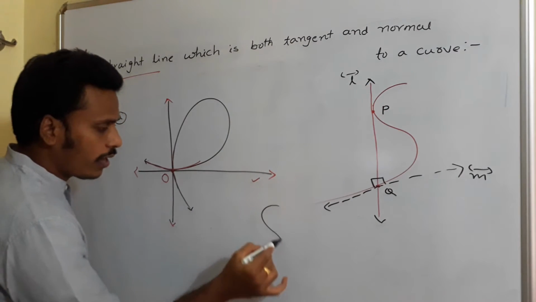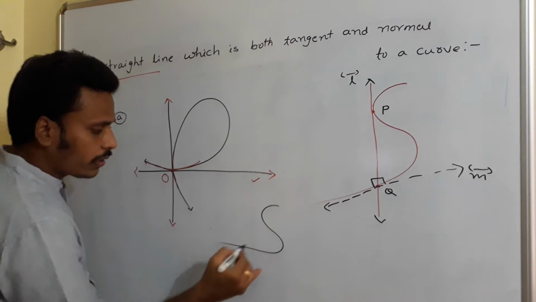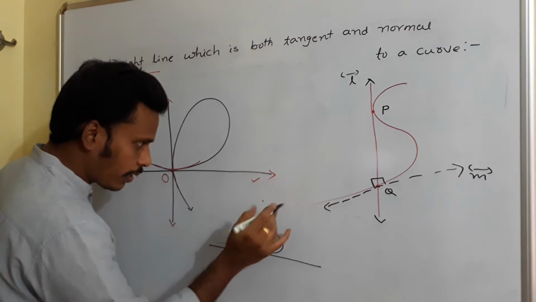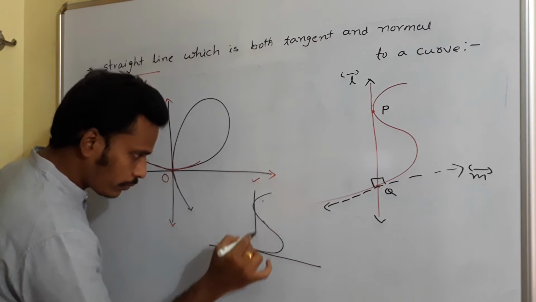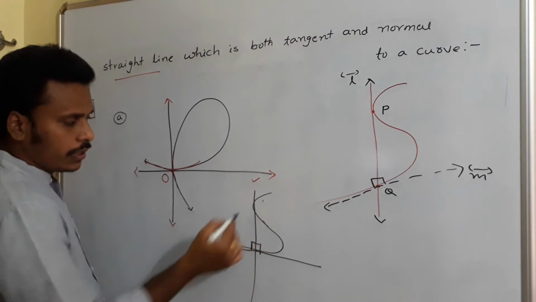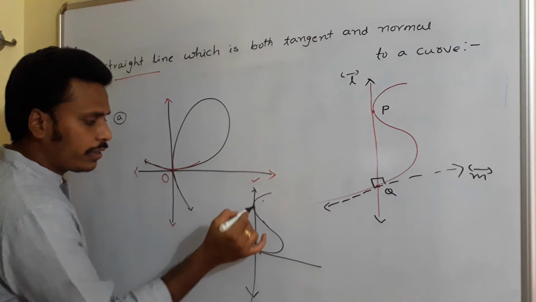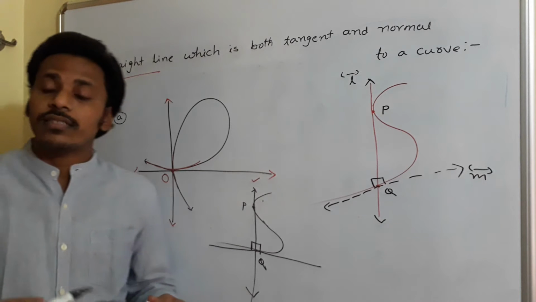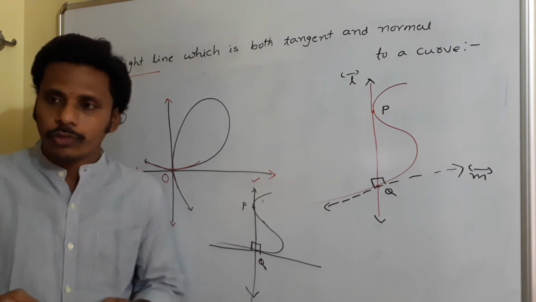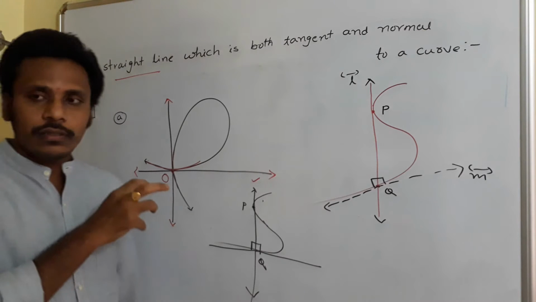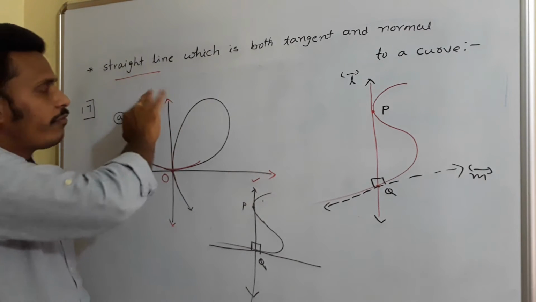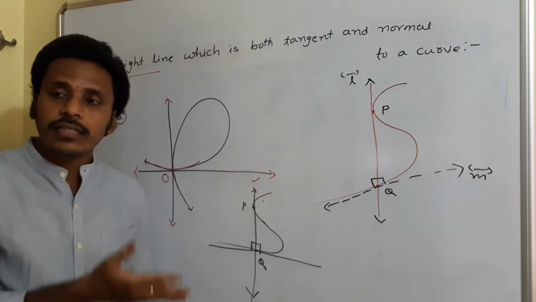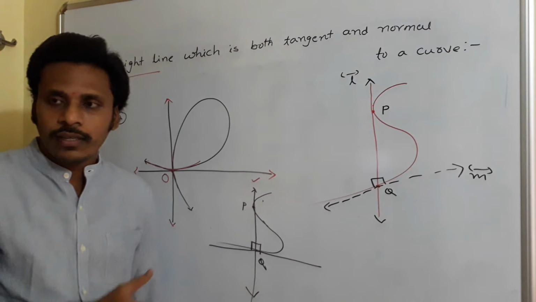I just sketched this graph roughly. Suppose the curve is like this; at this point the tangent will be like this, and the tangent at P will be like this. So maybe this line acts like a normal at this point Q and acts like a tangent at this point P. If you search, you may find certain curves like this. I will give you one or two problems also, and my concept now is a line which behaves like a tangent as well as a normal for the same curve. There exist such lines for different curves.